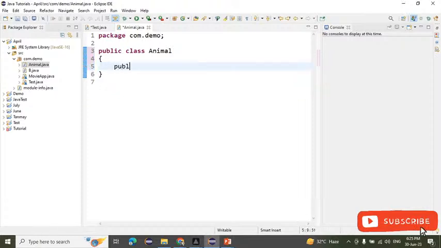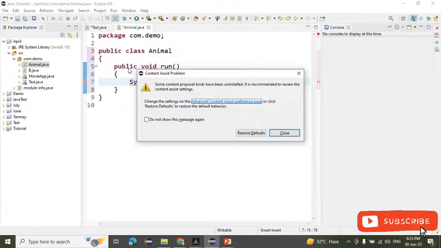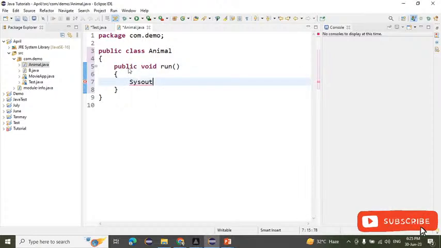Suppose I'm writing here public void run. Okay, this is the behavior. Behavior means nothing but the method. Behaviors mean nothing but the methods we have to write. So similarly I'm writing here system.out, and inside that I am writing running. After that, we have to create a main method here, simple.